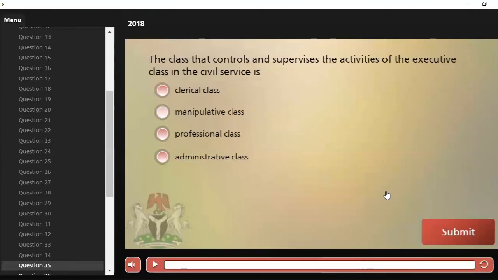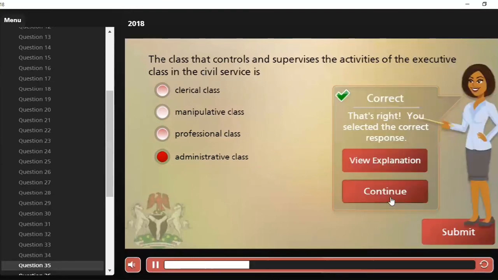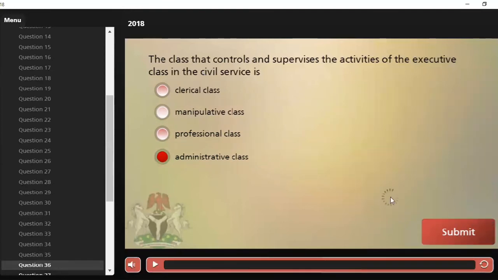The class that controls and supervises the activities of the executive class in the civil service is, in another form, trying to say the highest class in the civil service. Which class controls the executive class, which is the second highest class? Is it A, the clerical class, B, manipulative class, C, professional class, or D, administrative class? Our correct answer is option D, the administrative class. It is the highest class in the civil service. Let's move over to the next question.